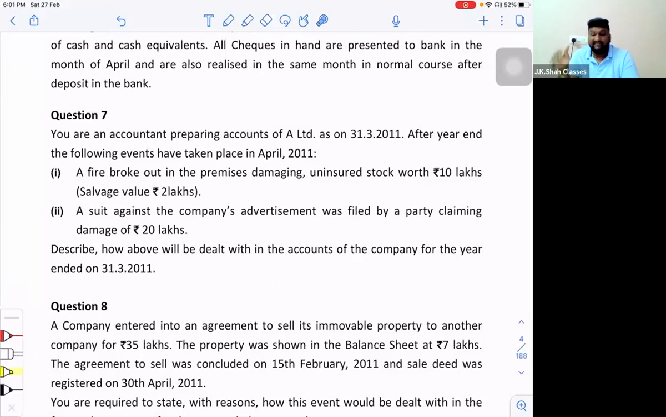And the additional evidence is the court case filed. But sir, is it conclusive evidence? Is the court case giving you conclusive evidence that you have to pay 20 lakh rupees damages? No, sir. It is a contingency which has been started now. And as per the definition of contingency, the first point was what? There should be a condition or situation existing on the balance sheet date. And the condition or situation is existing because your advertisement is already out. Right? So technically, this is a pure contingency which has to be recorded in the notes to accounts.